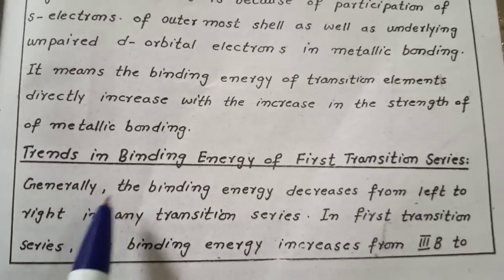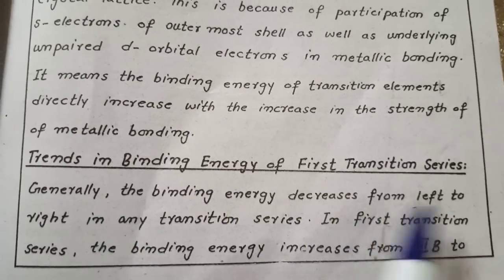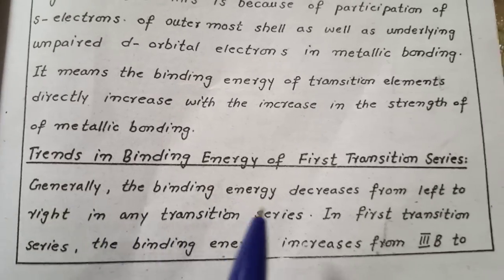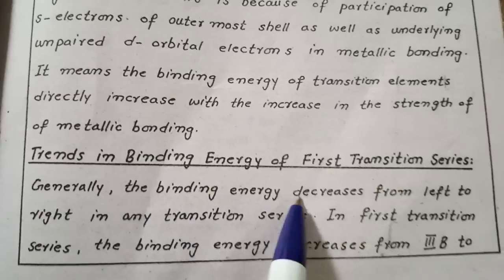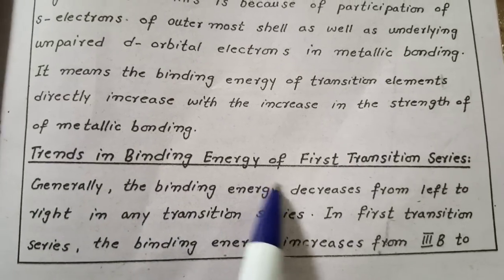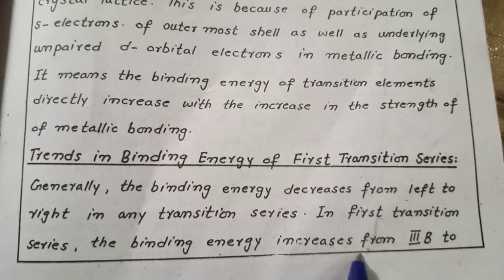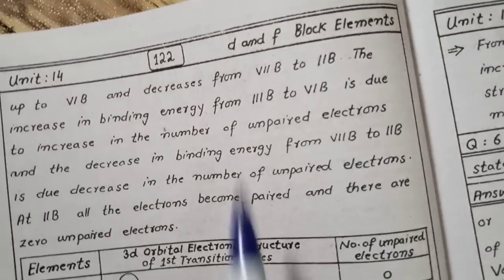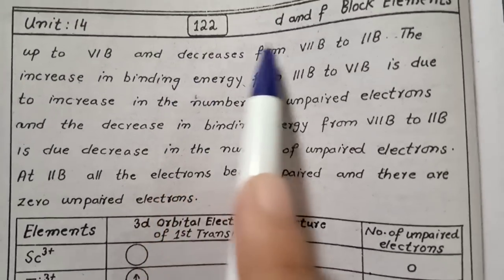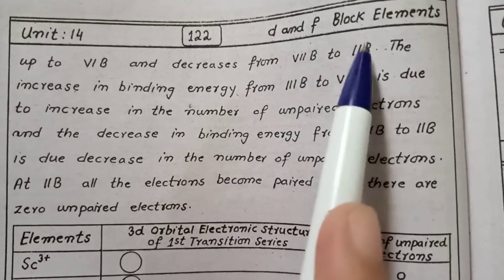Generally the binding energy decreases from left to right in any transition series. So it decreases from left to right as you move in the periodic table, and in the first transition series the binding energy increases from 3B to 6B and decreases from 8B to 11B.